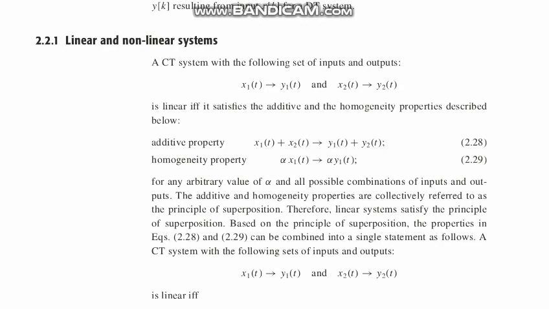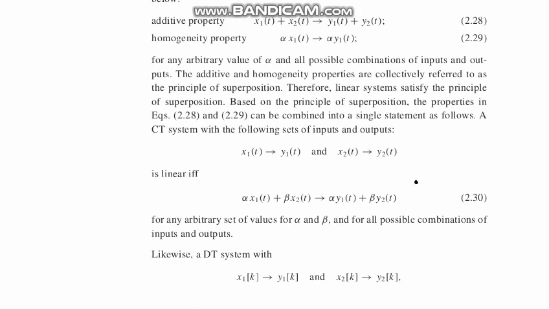Based on the principle of superposition, the additive property and the homogeneity property can be combined into a single statement. A continuous time system with inputs and outputs transformed as x1 giving y1 and x2 giving y2 will be linear if it satisfies both homogeneity and additivity.